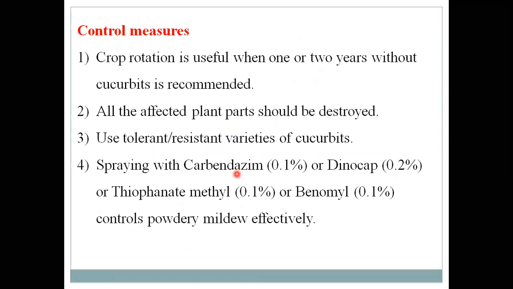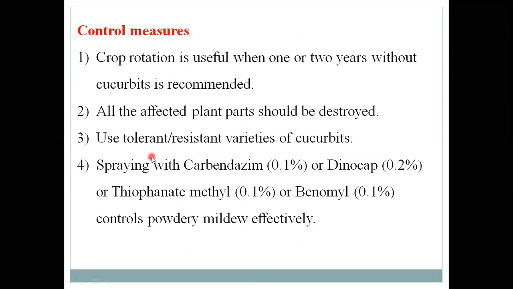Okay, then the control measures: crop rotation, at least 1 or 2 years without cucurbits grown near these cucumber plants or other gourd crops or melon crops. Then all the infected plant parts should be destroyed.